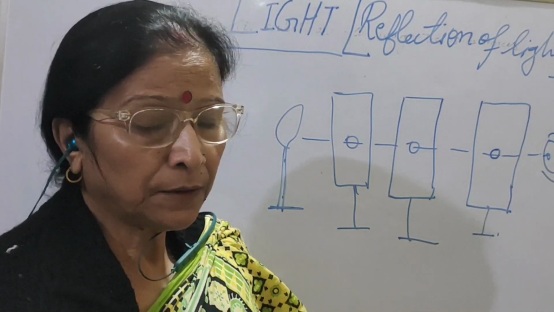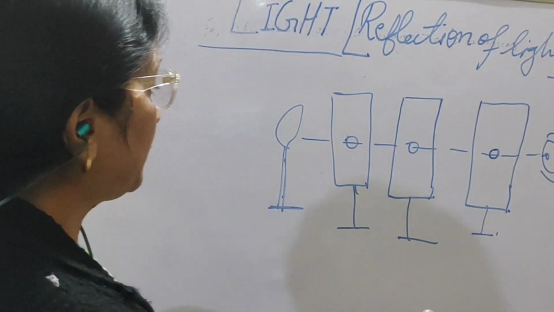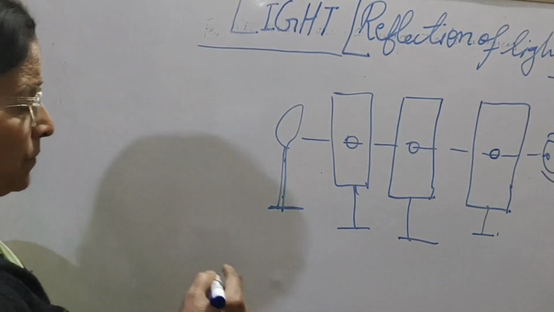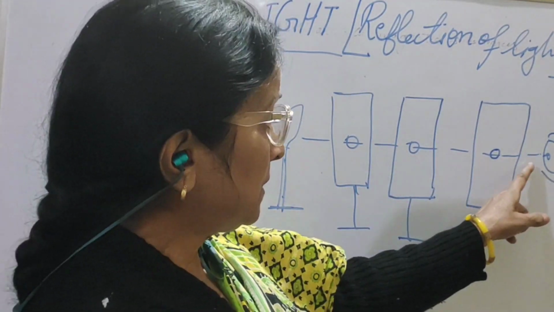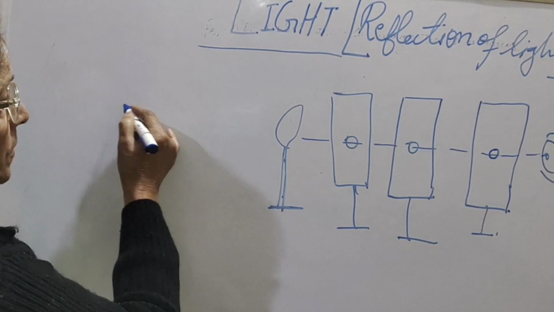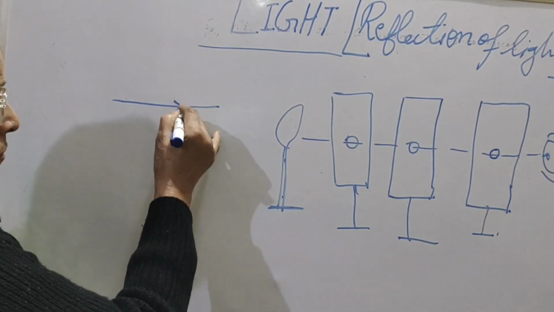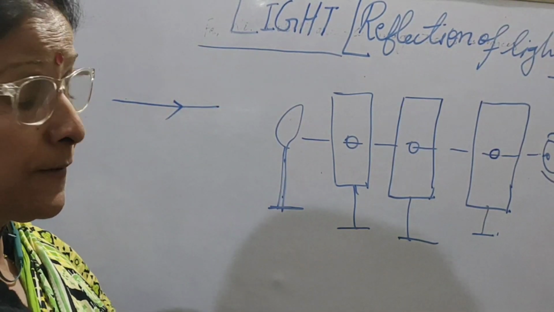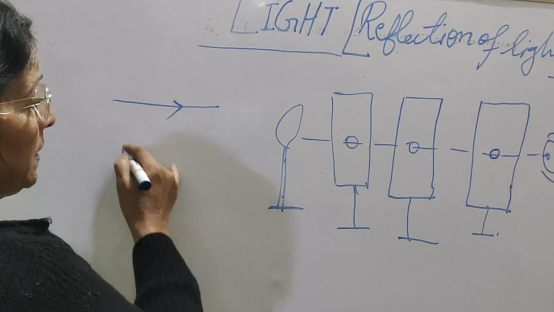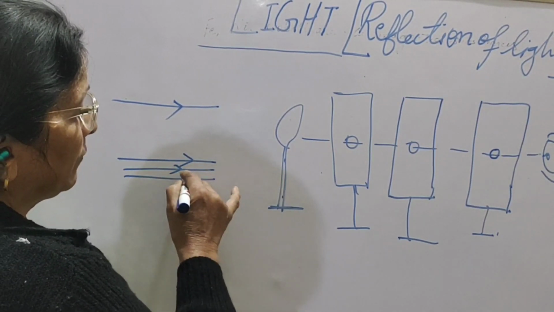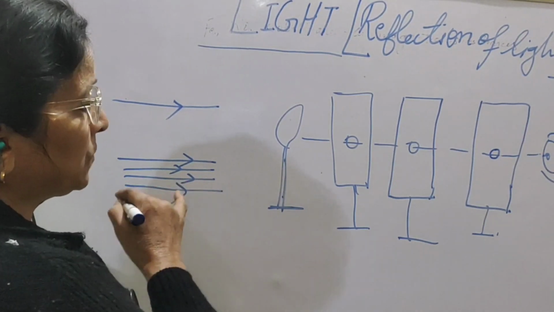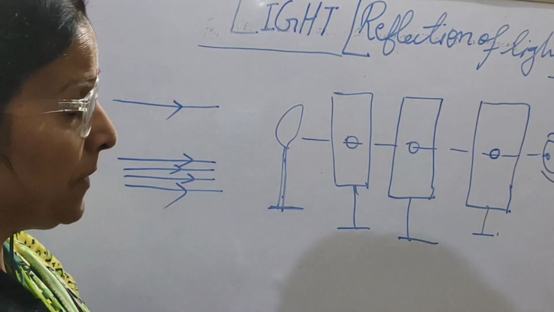In reflection of light, before reflection, the straight line path along which light travels, we call it a ray of light. When so many rays travel together, suppose parallel to each other, this is a parallel beam.